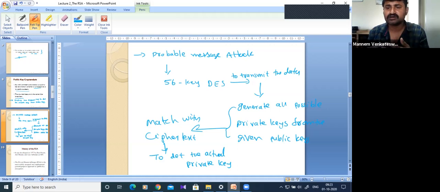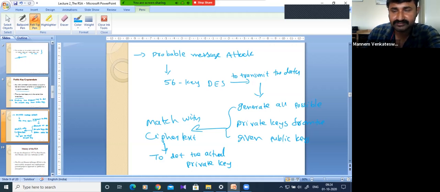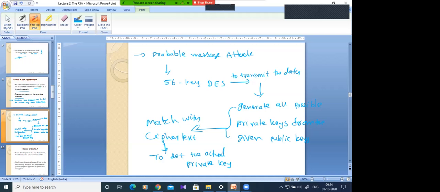He will try to generate all possible private keys, then try to match with the ciphertext, to determine the actual private key. Yes, clear to all of you? Please confirm. Any questions? No, sir.